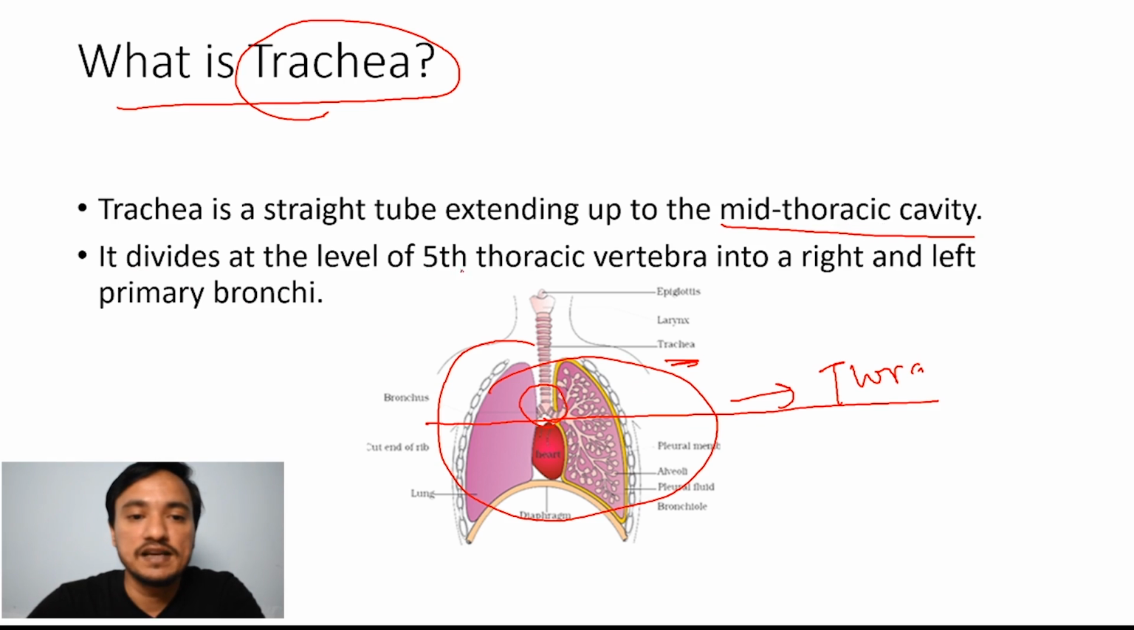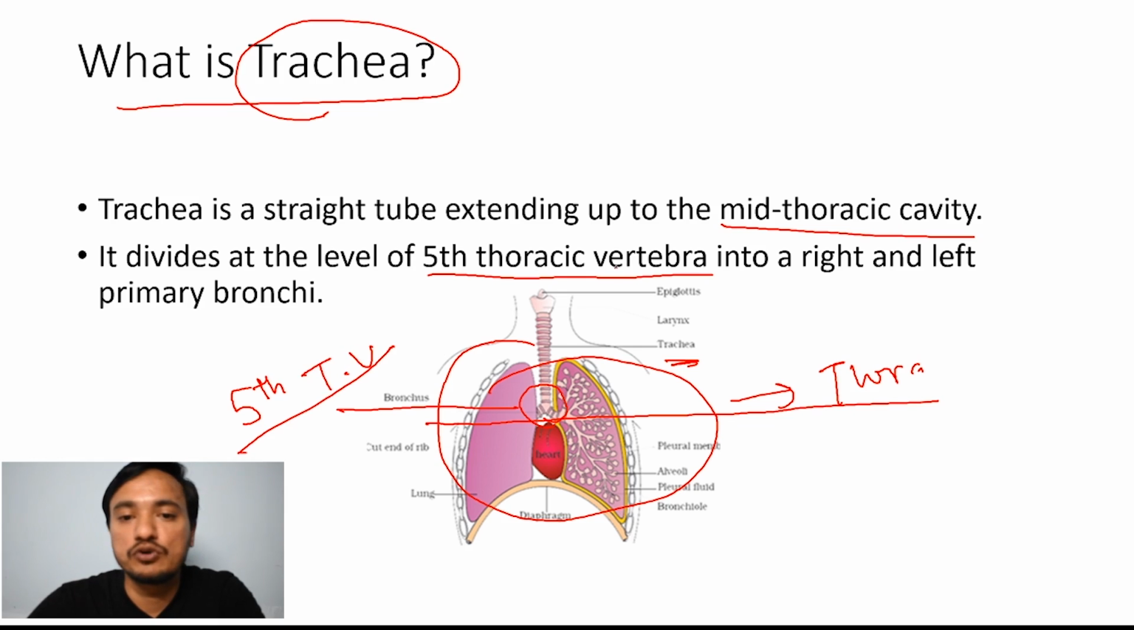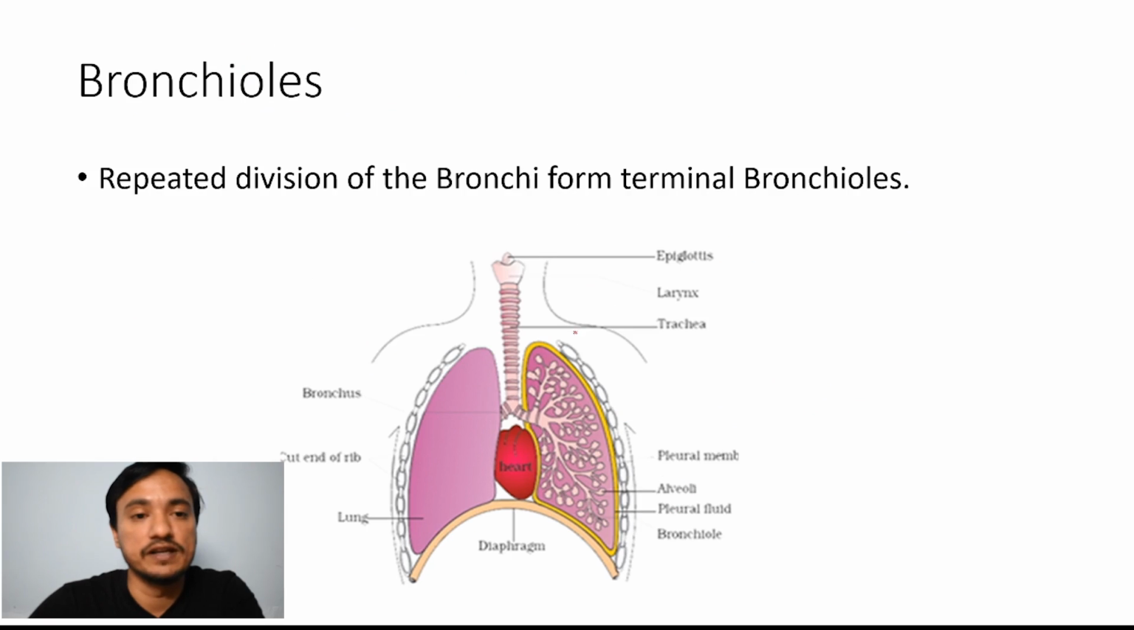Okay, and it divides at the level of the fifth thoracic vertebra. Thoracic vertebrae are present in the thoracic cavity. At the level of the fifth thoracic vertebra, it is divided into right and left primary bronchi. We have seen bronchi, which are two, one left and one right. The trachea divides at the level of the fifth thoracic vertebra, and it extends up to the mid-thoracic cavity.